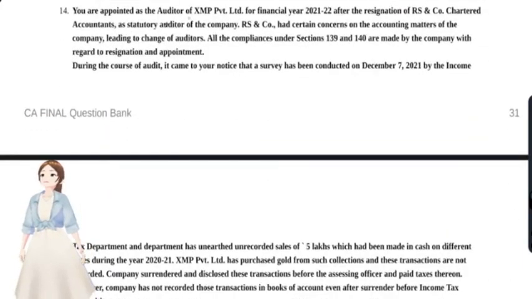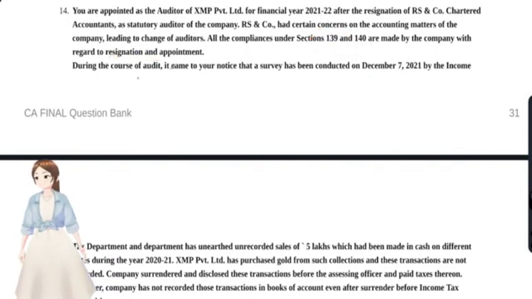You're appointed as an auditor for XMP Private Limited for the financial year after resignation of RS and Co. Okay, the previous auditor is RS and Co. As statutory auditor of the company, RS had certain concerns on accounting matters of the company, leading to change of auditors. All the compliances under section 139 and 140 were made by the company in regard to the resignation and appointment.